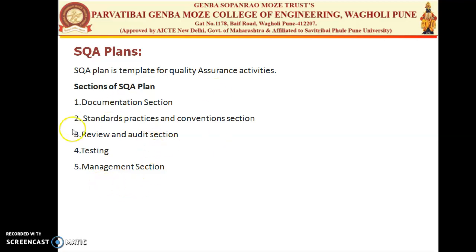Then there is a test section, the fourth one. So the test section uses all the possible test techniques and test procedures overall to uncover the errors, and necessary corrective actions are to be taken. Then there is the fifth, the management section. So the management section uses the various tools and methods that support the assurance activity and the tasks which are listed in SQA standards. So these five sections are included in your SQA plan. So whenever you are preparing a plan for your software documentation, which maintains the software quality assurance, it needs the following sections to be maintained.